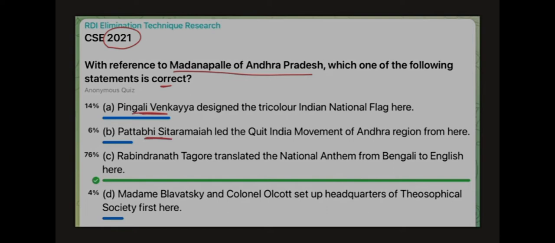Then, Rabindranath Tagore translated the national anthem from Bengali to English here. And the last one was, Madam Blavatsky and Colonel Olcott set up headquarters of the Theosophical Society first here. Now guys, this is a category of questions where the question statement is asking you something that is completely unknown, completely random. It is not given in your books. Now, if this thing is not given in your books, the options have to contain something which you can relate